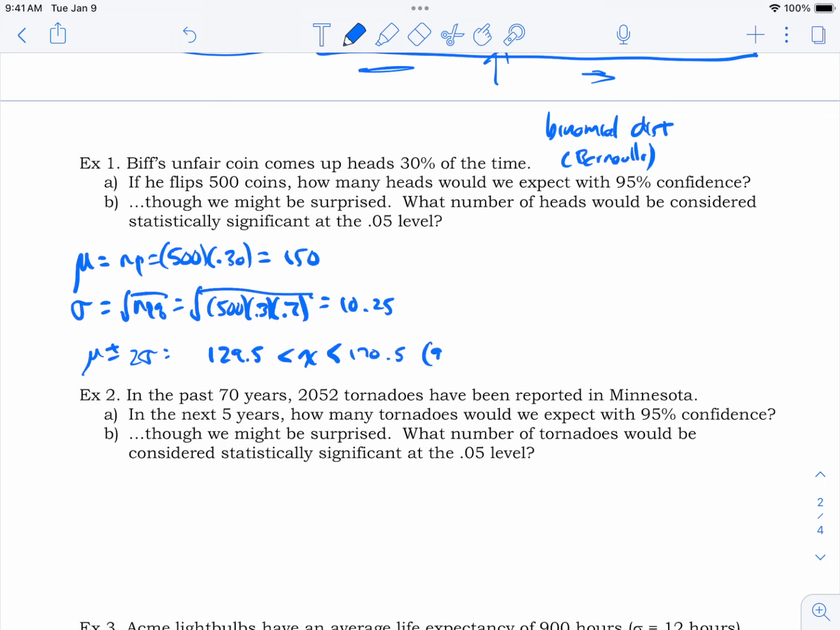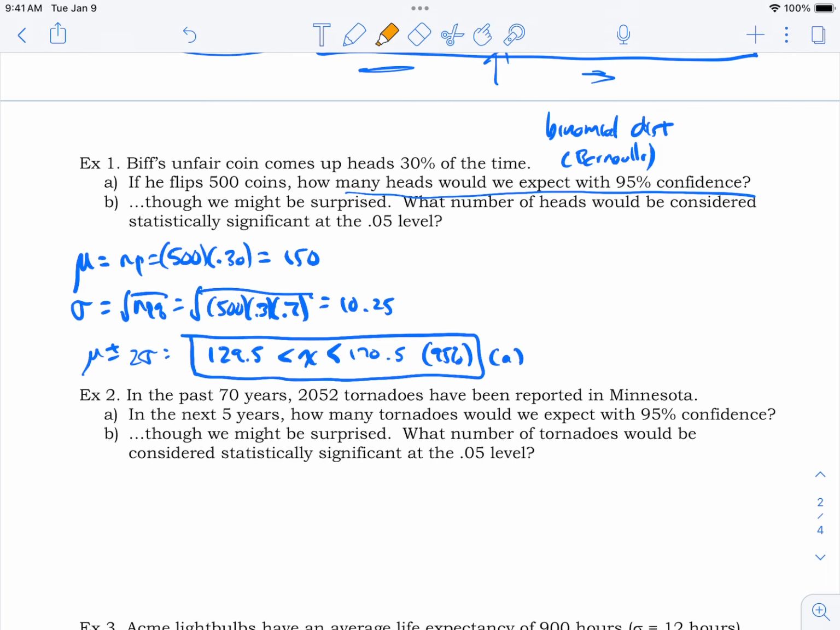And then I like to put the 95% here as an indicator of what I'm talking about. That's what we would expect. That's the answer to part A. How many heads would we expect with 95% confidence? With 95% confidence, we expect, you might say 130 to 170 or something like that. Maybe round towards the middle.